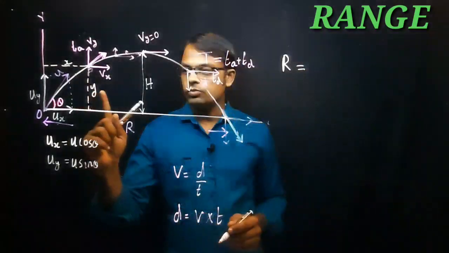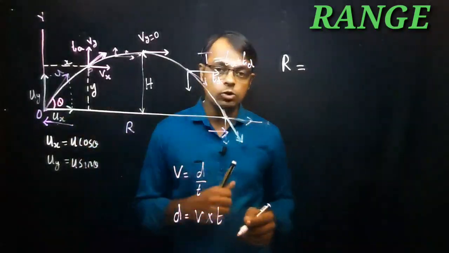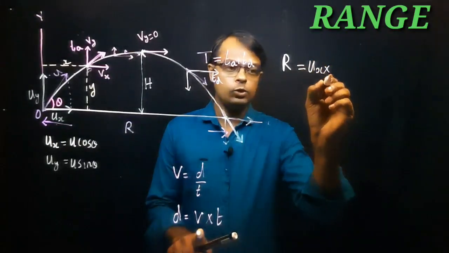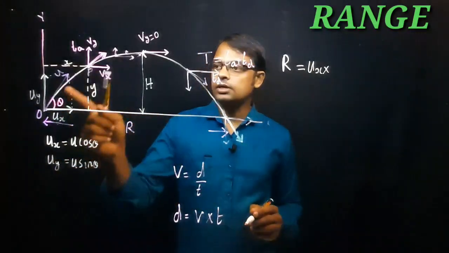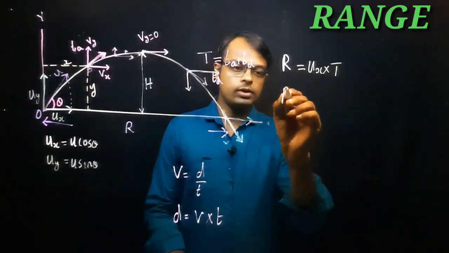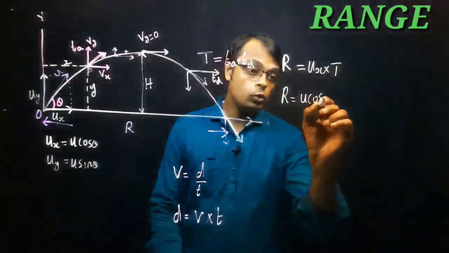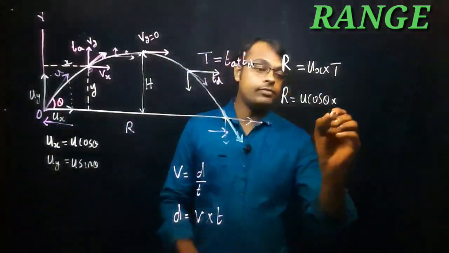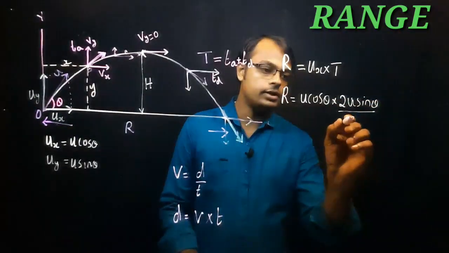Now what is the speed? Which component of velocity is responsible for the horizontal distance moved? That is the ux component, right? So we can write ux into the time. How much time is taken by the projectile to move this horizontal distance? That is the capital letter T, the total time. So R is equal to, what is ux now? U cos theta. So we can write u cos theta into time of flight. What is the time of flight? We have written 2u sine theta divided by g.